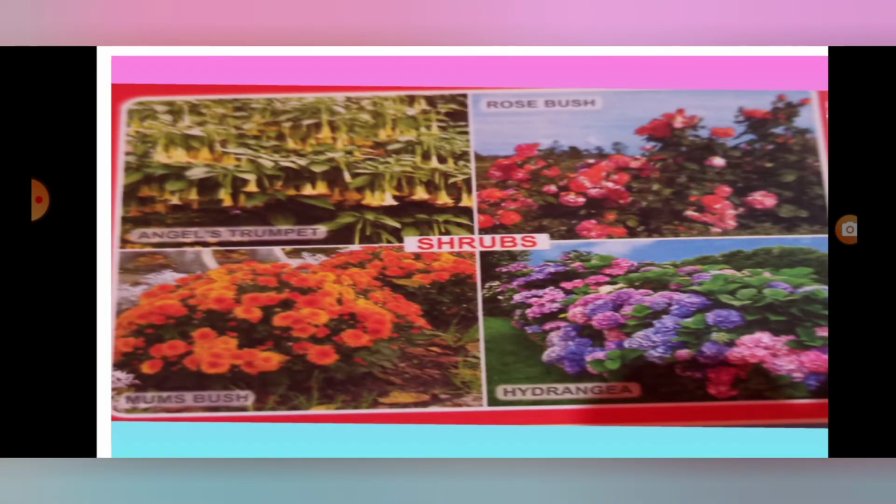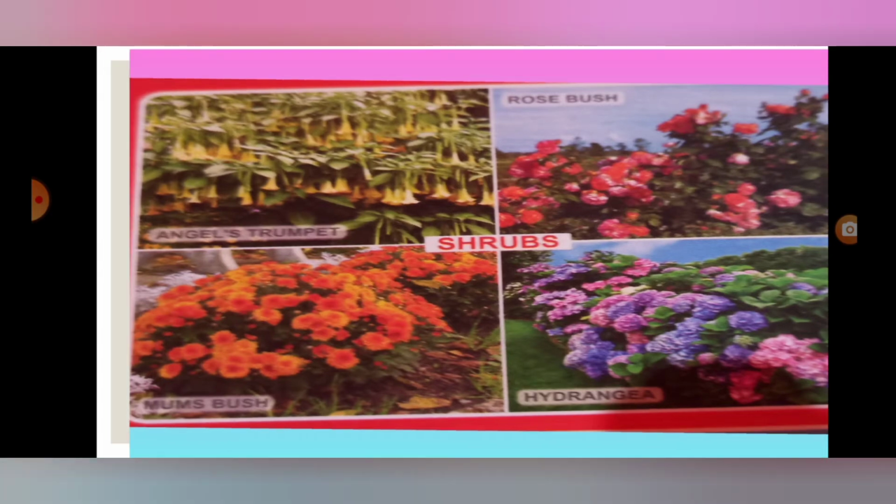Next one, shrub. What is it? Shrub. Small trees are called shrubs. Hydrangea. Types of shrubs, for example, rose, hydrangea, etc.